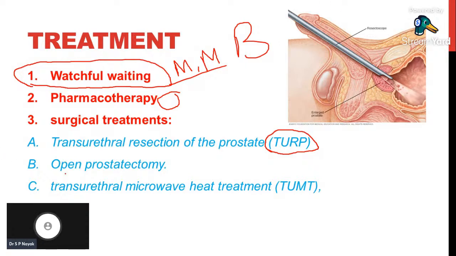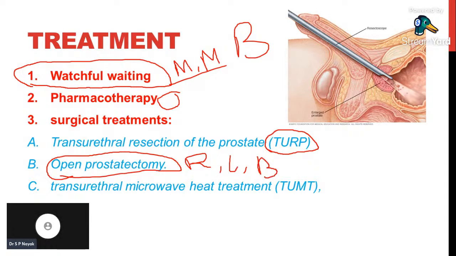And the second surgical strategy is open prostatectomy. Open prostatectomy is the procedure where the prostate gland is directly opened and removed. It is a somewhat risky and complicated procedure, and more bleeding is seen. In open prostatectomy there is more risk, more complications and more bleeding. Because of that, we are not commonly performing open prostatectomy nowadays in hospitals.